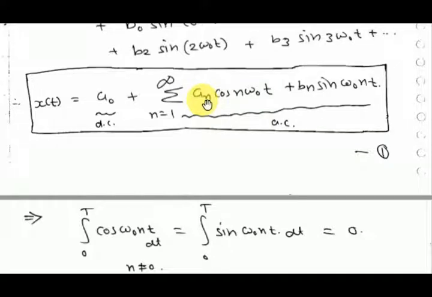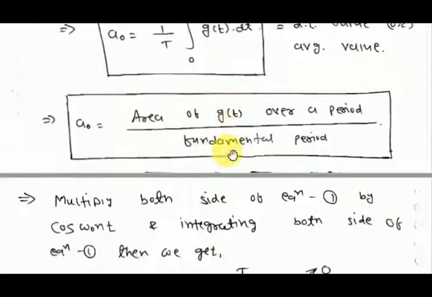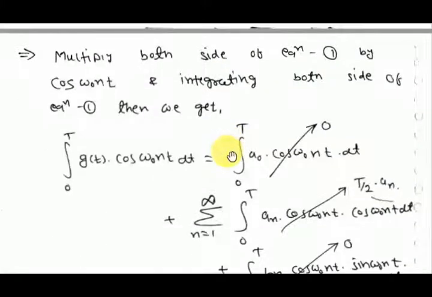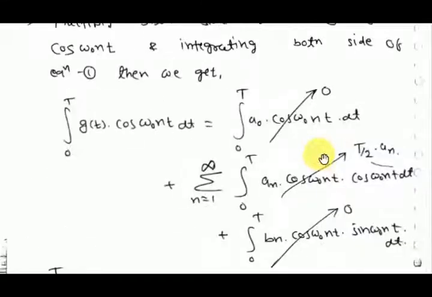Then you use the cos a cos b plus sin a sin b formula. You will get dn cos(a plus b), the same form which was written here.